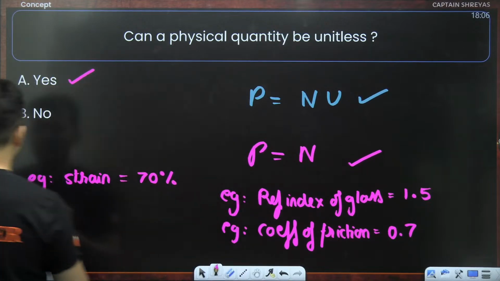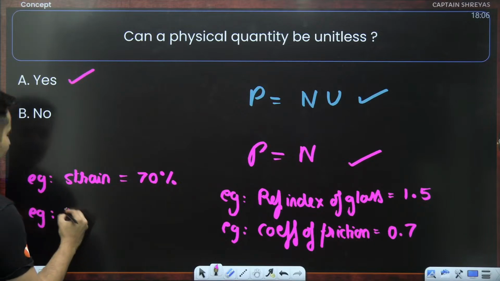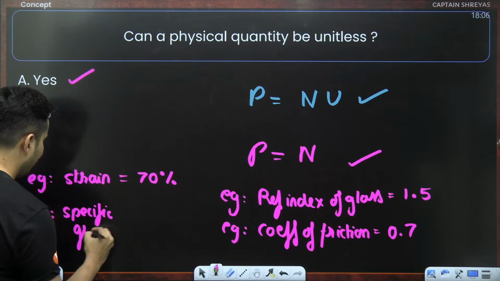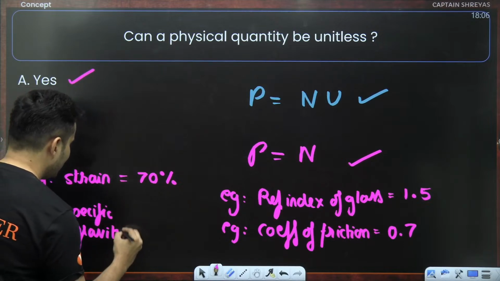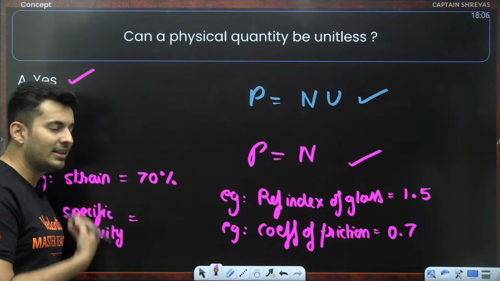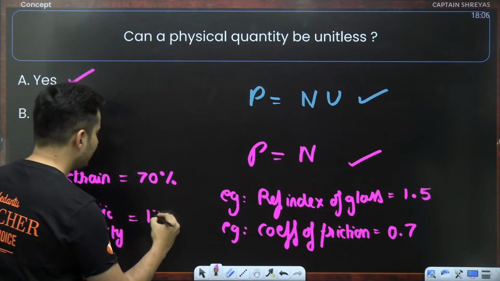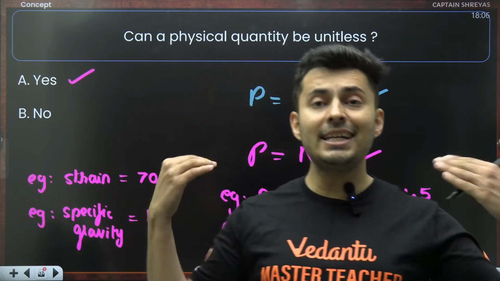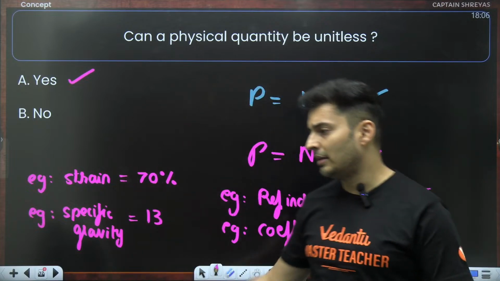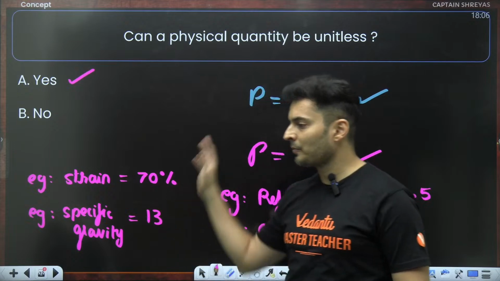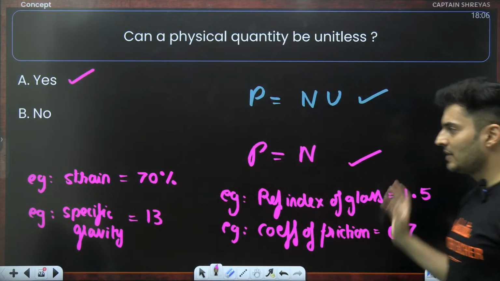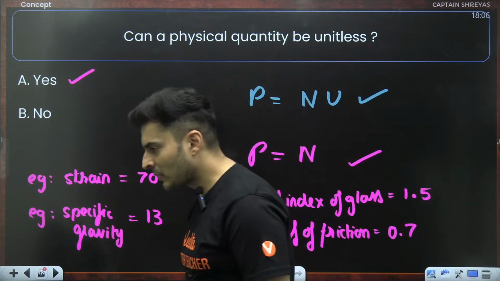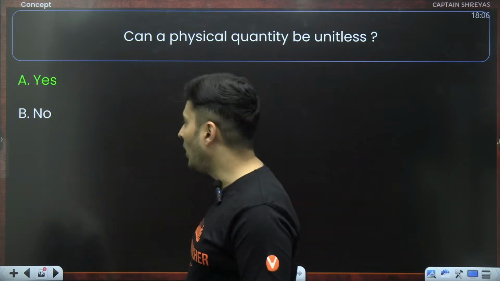Another quantity is specific gravity. Specific gravity is basically how many times it is denser than water. If I say it is 13, there is no unit. Basically, it says it is 13 times heavier than water. It is a number, a factor. So there are many such quantities which do not have units. Very good.